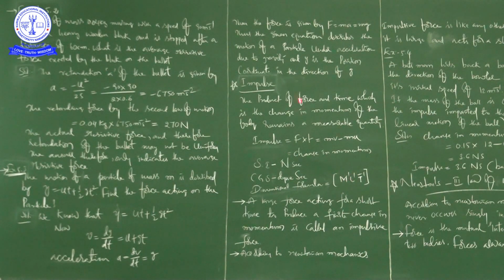They are jumping from the same height. In the chapter motion in a straight line, we calculated the final velocity of a freely falling body.